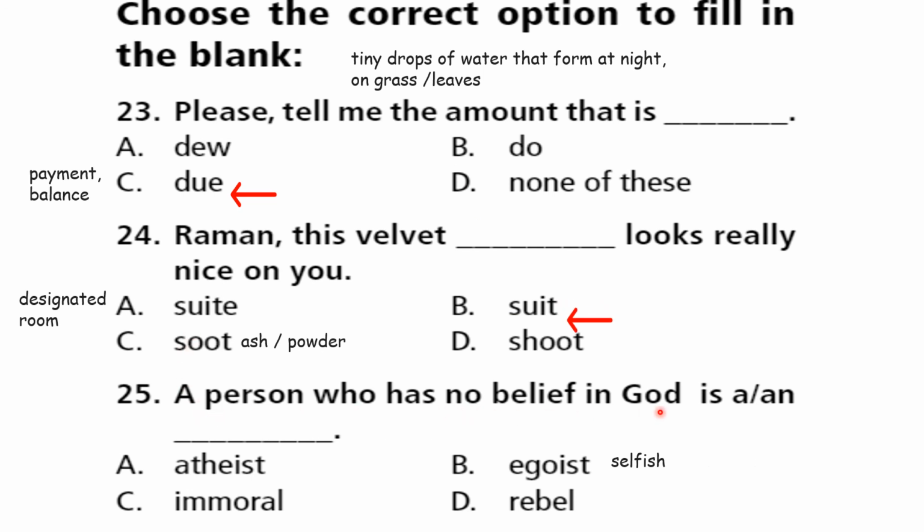A person who has no belief in God is an dash. Atheist, egoist, immortal, rebel. Look here, egoist. Egoist means a selfish person, full of ego. Okay. Rebel means always fighting, right? Argument, or they fight verbally or physically. That is being a rebellion. Immortal, you all know very well, no death, right? So now you have doubt with. Yes, no doubt. That is correct. Atheist. A person who has no belief in God is an atheist.